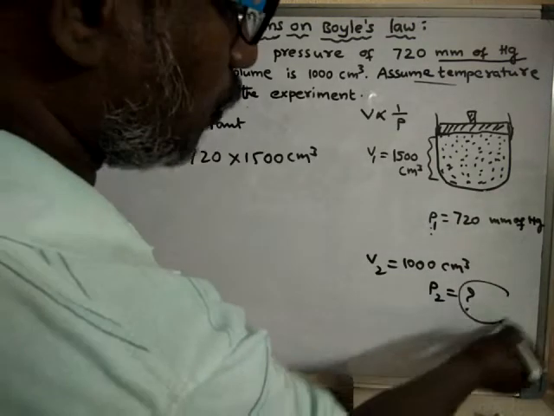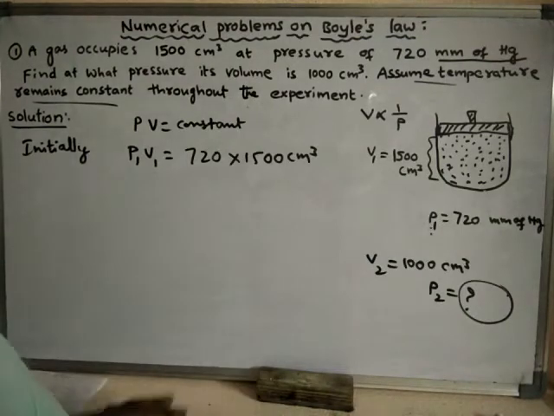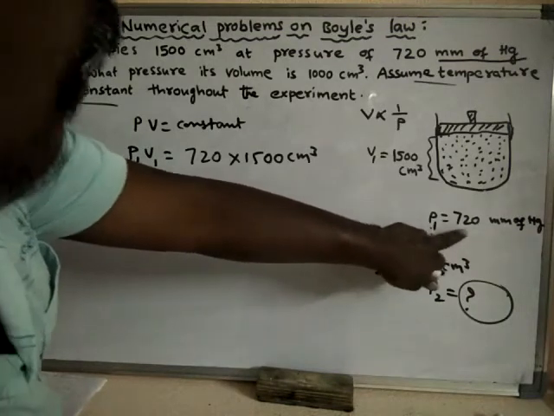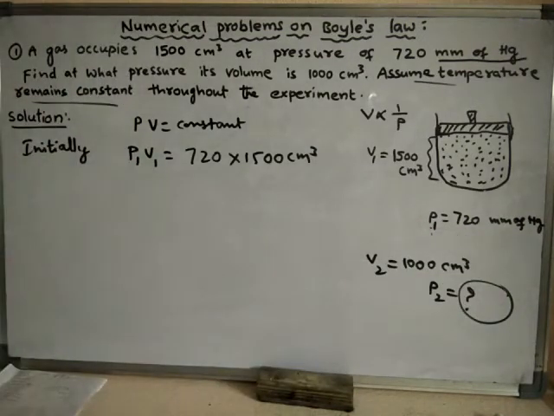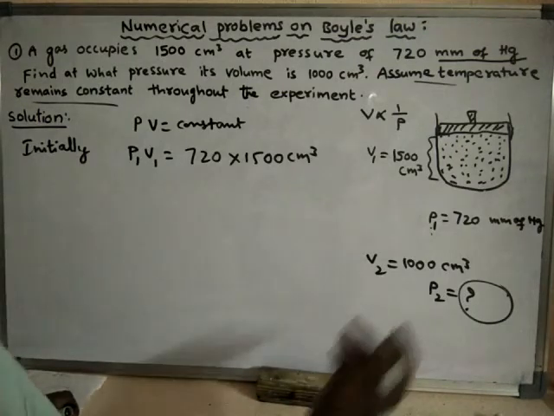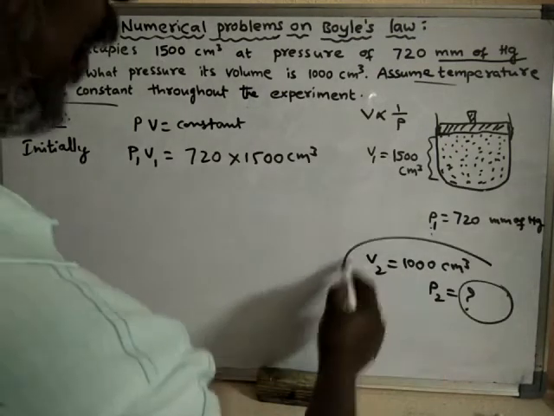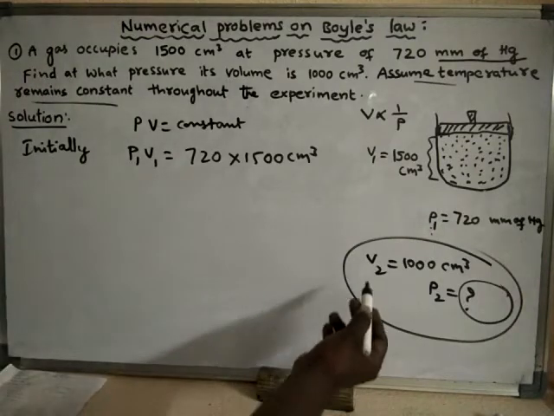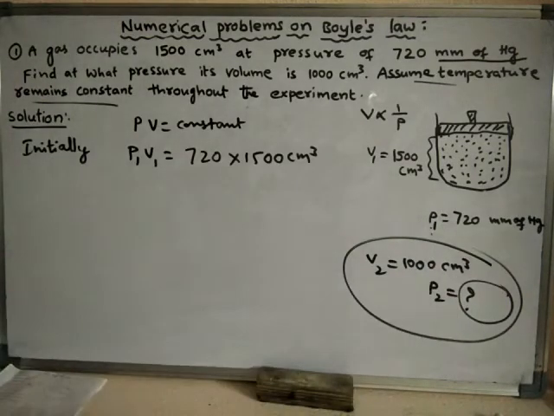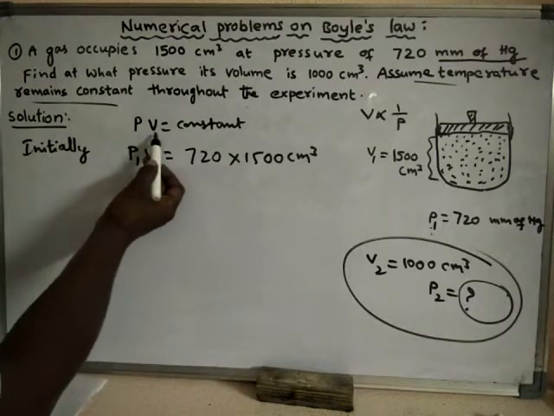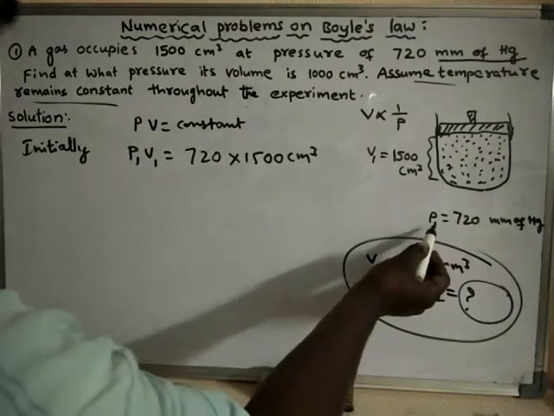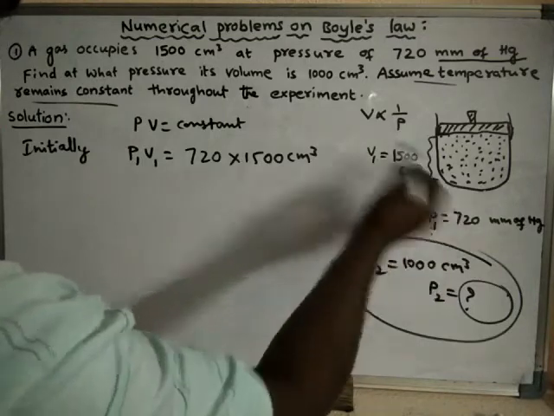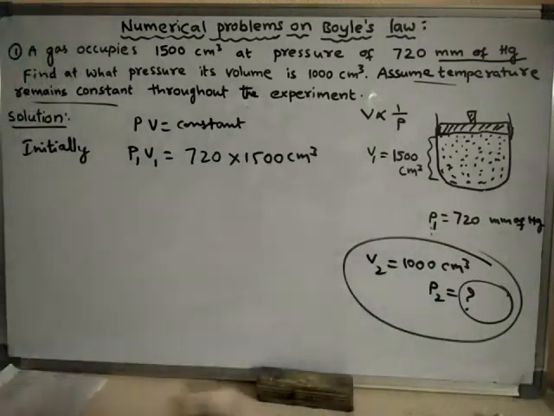We don't know the value of the pressure here, but we can guess that the pressure will definitely be more than 720 millimeters of mercury. In order to find how much pressure the gas finally has when it has a volume of this much, we have to keep in mind that the product of pressure and volume is always constant. So the product of pressure and volume initially will be equal to the product finally.